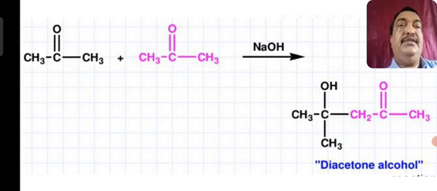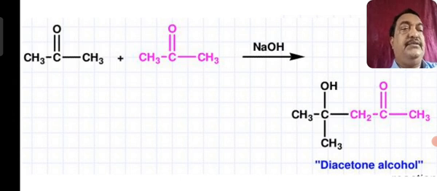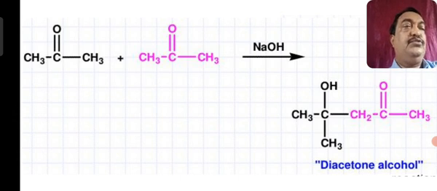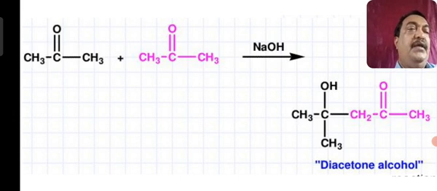The H of CH3 shifted to O to form OH. So CH3C(OH)CH3, black colored, and the remaining is CH2COCH3, the ketone group as it is. So it is called diacetone alcohol, because CH2COCH3 is the acetone part, and CH3C(OH)CH3 is the alcoholic part, black colored.